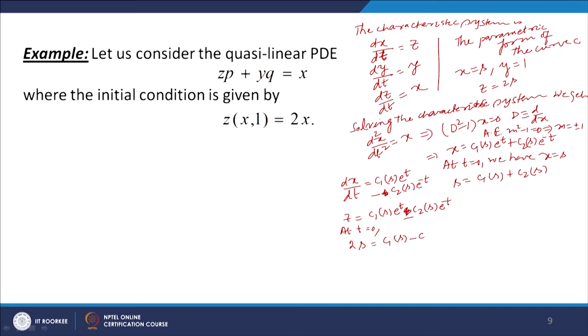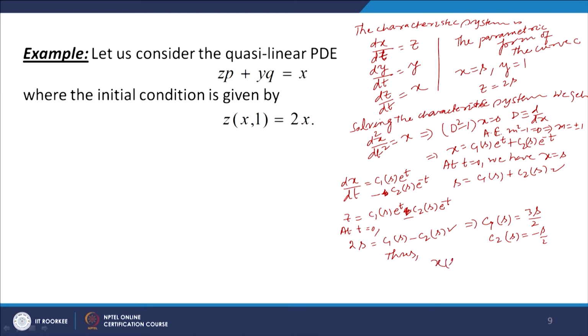So, minus C2s. Okay. Now, let us solve this equation and this equation for the values of C1 and C2. So, when we add them, we get 2 C1s equal to 3s. So, C1s is equal to 3s by 2, and C1s equal to 3s by 2 means C2s is equal to minus s by 2. Okay. Thus, we have solved this equation d square x by dt square is equal to x, and